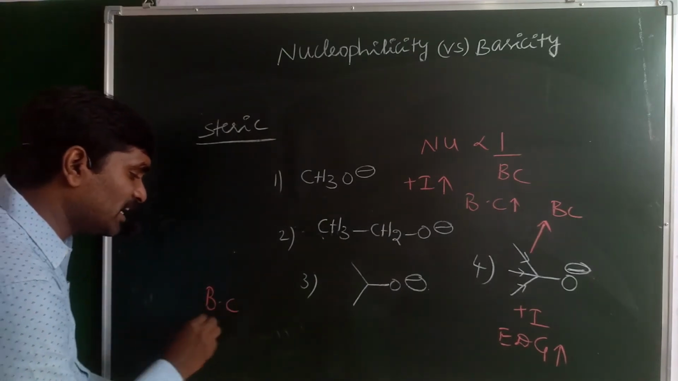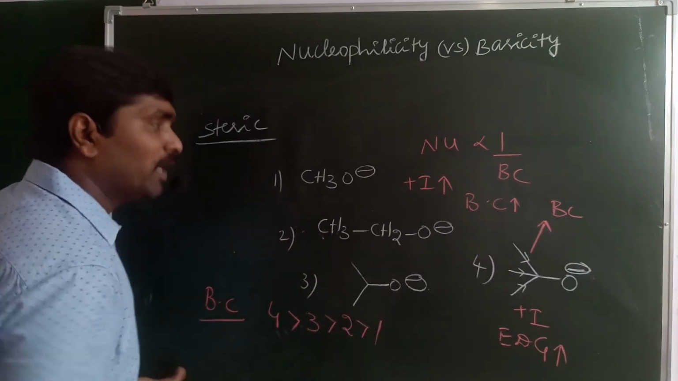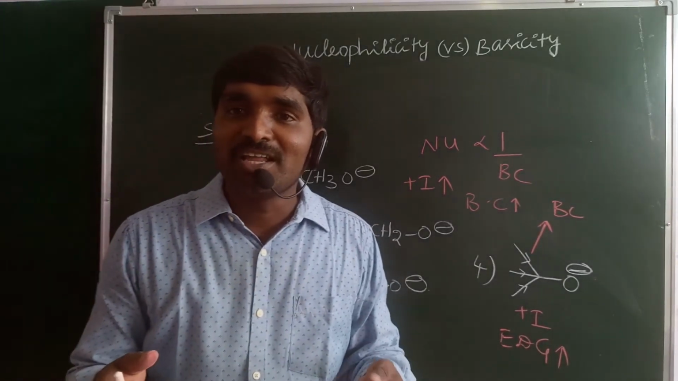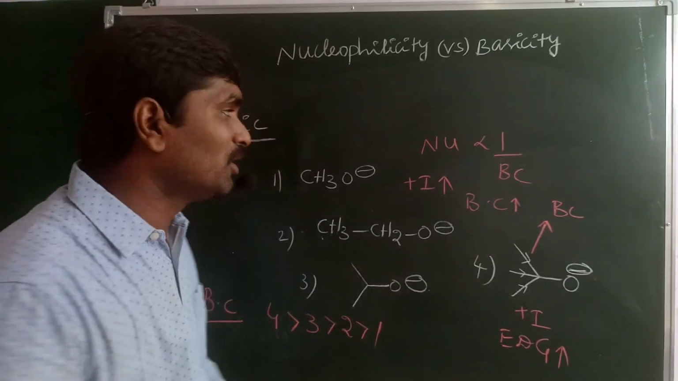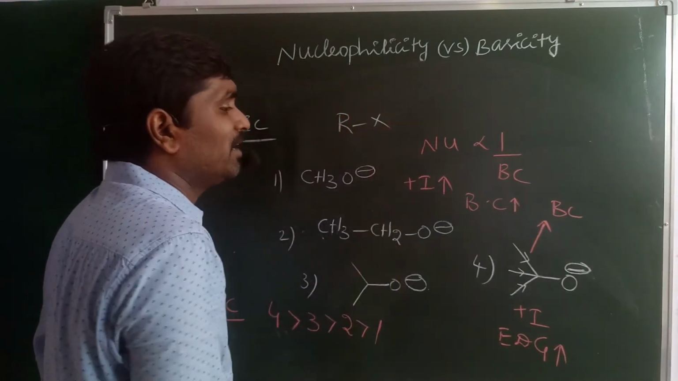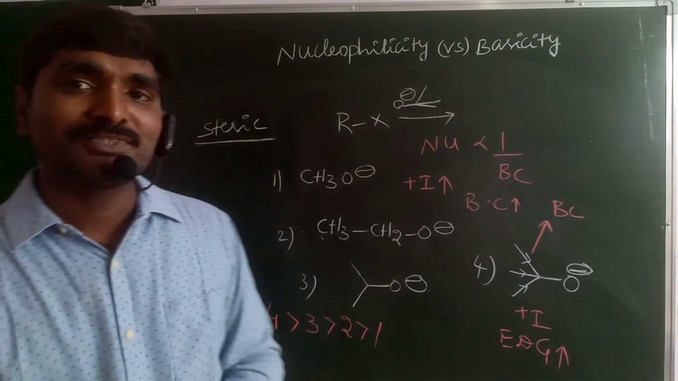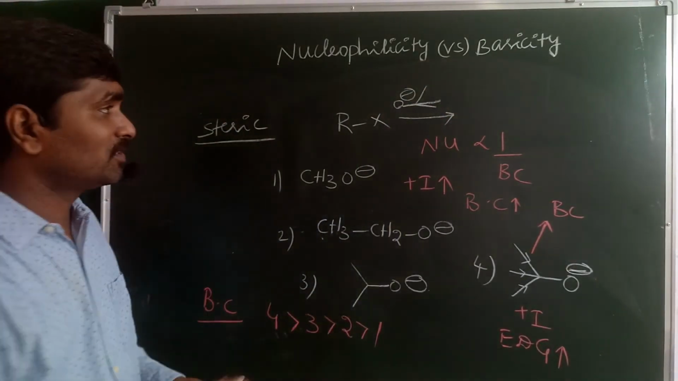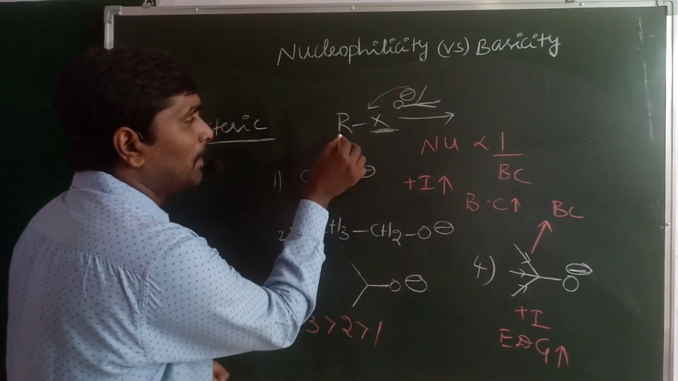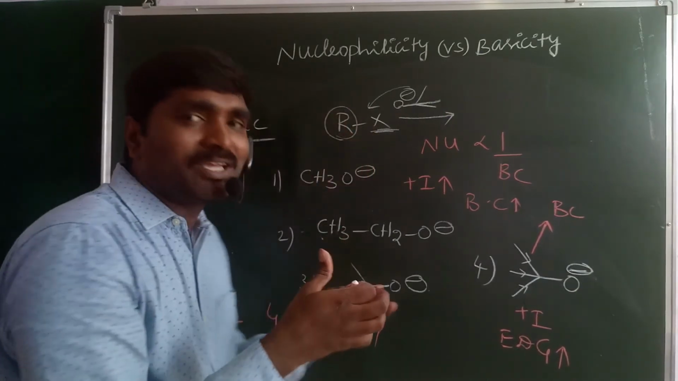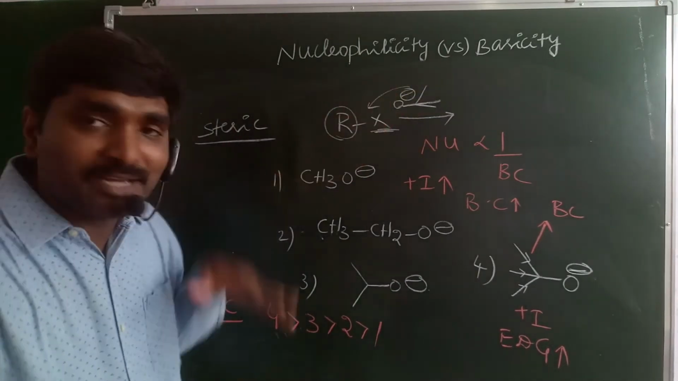So the basic character order is 4 is greater than 3 is greater than 2 is greater than 1. But it is not a better nucleophile because of the bulkiness. When an alkyl halide reacts with the tertiary butoxide, the X minus nucleophile may be replaced by the tertiary butoxide, but there is a large atomic size difference between the carbon and oxygen of the tertiary butoxide ion.